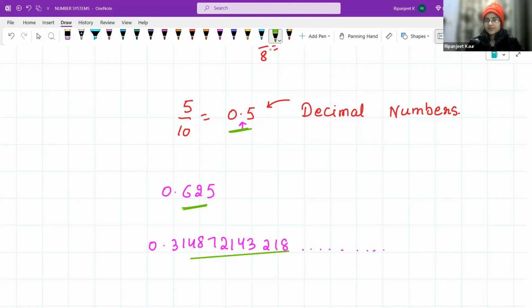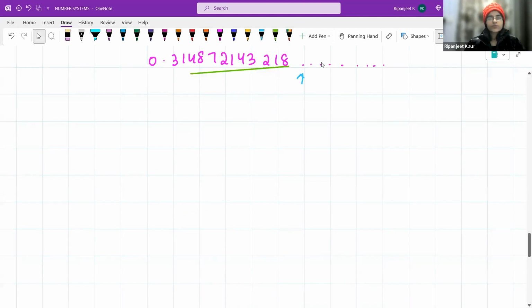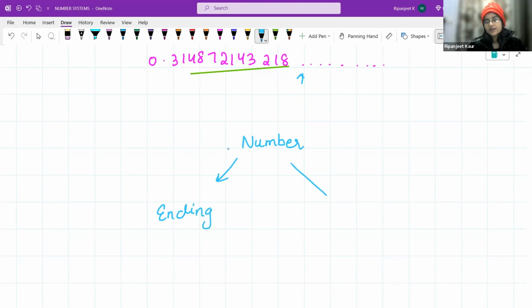So the difference, yes, you have found it right, that there is no "so on" for these, but there is "so on" for this one. So there are numbers which keep on going and are not ending. So the numbers which are ending and the numbers which are not ending, there are two types, right?